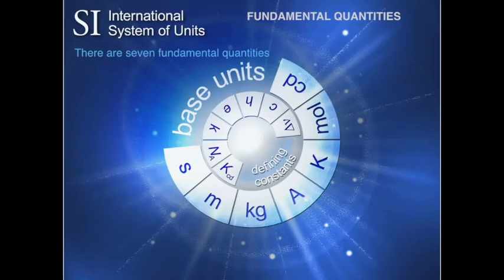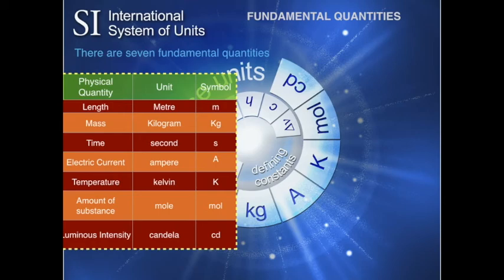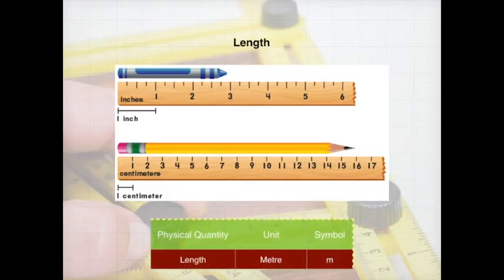Let us now see the 7 fundamental quantities and their units. That is, first one is length, whose unit is meter and its symbol is small m.